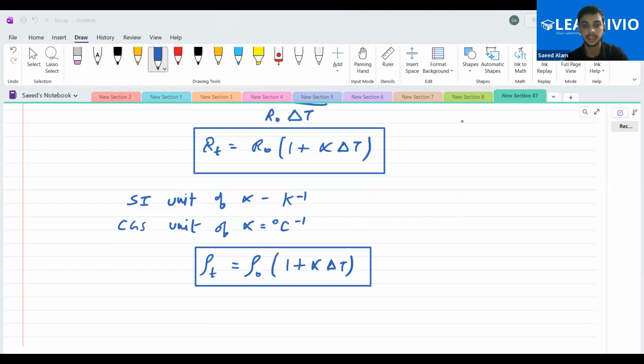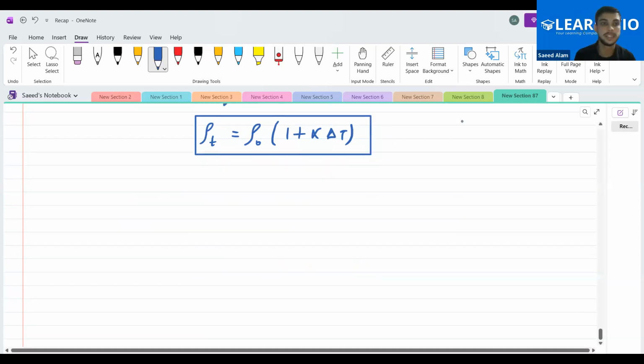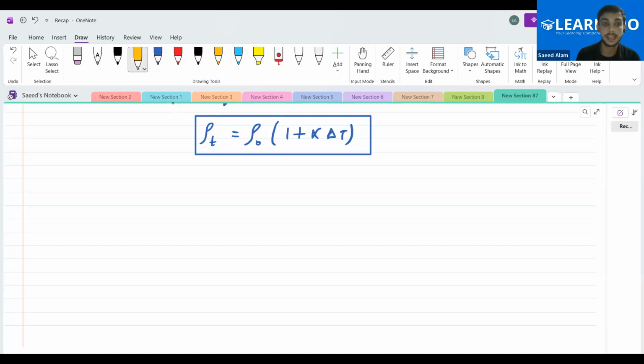And that's all about today's class. One more thing, tell me, if we change the temperature from 25 Kelvin to 250 Kelvin, what is the change in temperature?